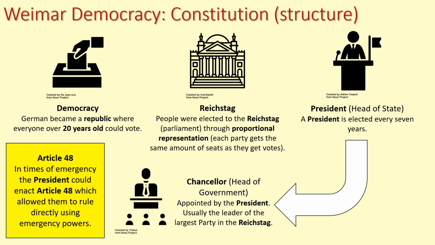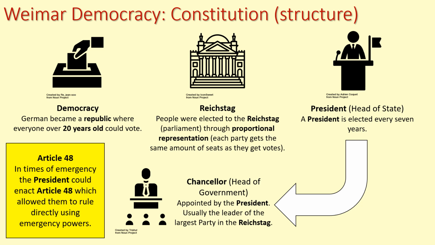In Britain, men over 21 could vote, but women had to be 30 to vote. So there was still that big discrepancy in Britain. Germany is much more forward-thinking than that. They will vote for people to represent them in the German parliament, which is known as the Reichstag. And they're going to vote through a system that's known as proportional representation.